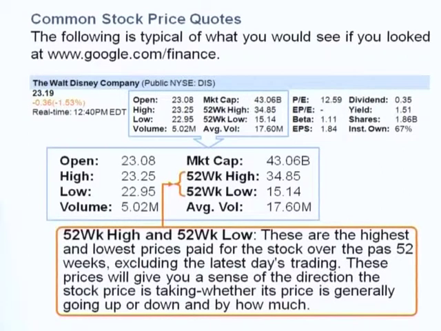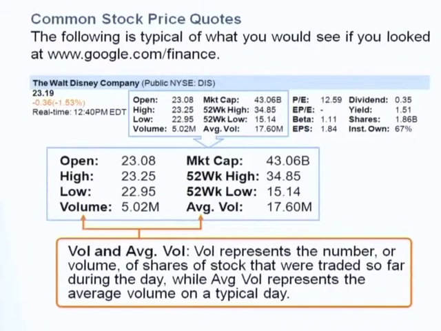This is the 52 week high and 52 week low, the maximum price for the previous 52 weeks and the minimum price for the previous 52 weeks. And here is the volume. Volume represents the number of shares being traded. And the average volume represents the average volume on a typical day, okay?